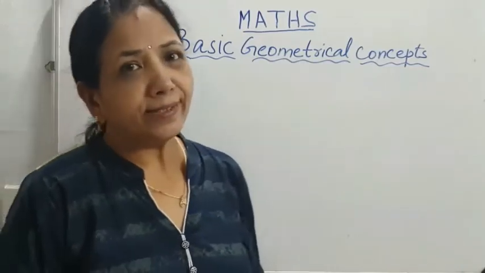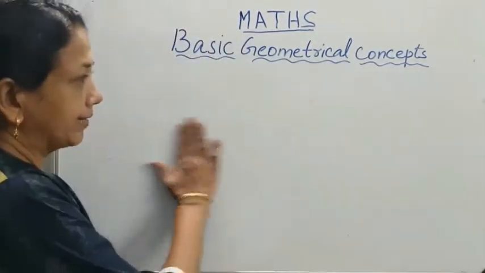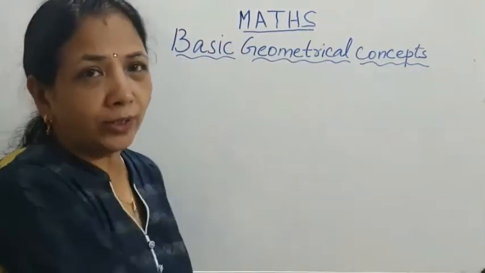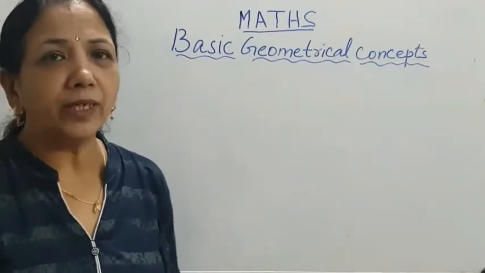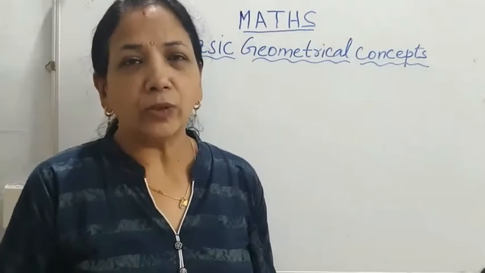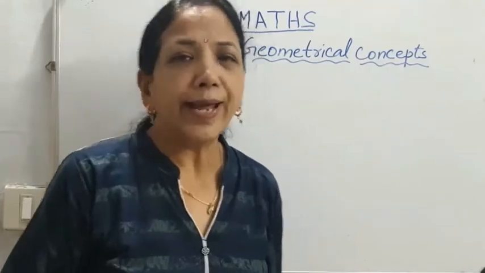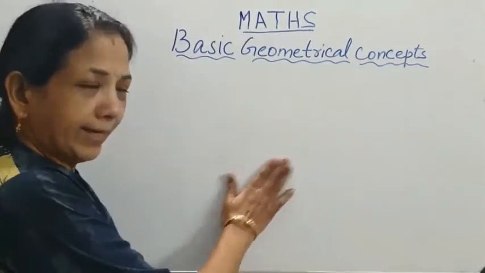What is a plane surface? The surface of the board, the surface of the table and the floor of the room etc. are plane surfaces.